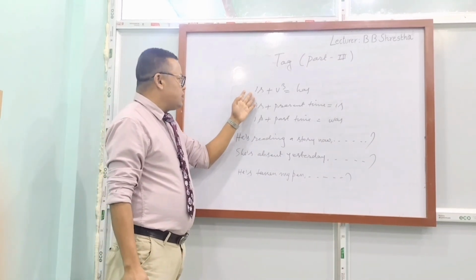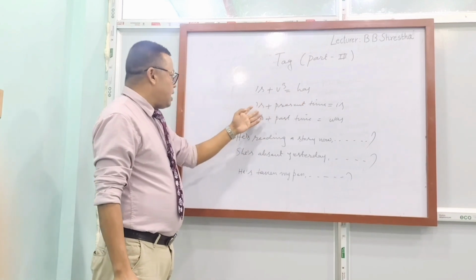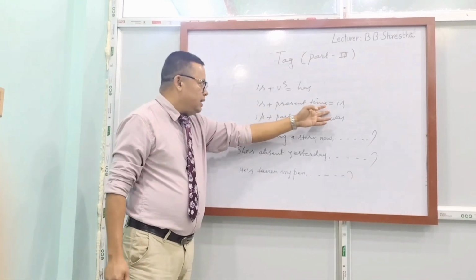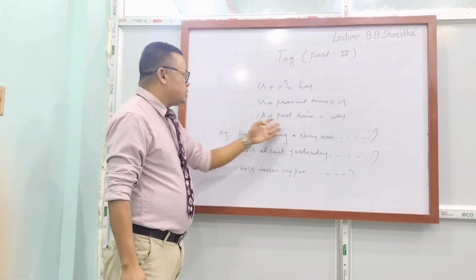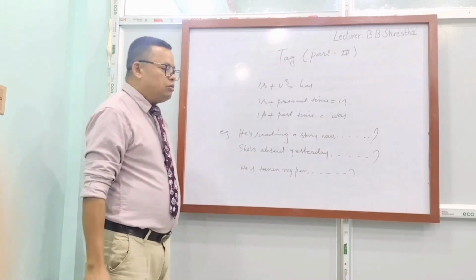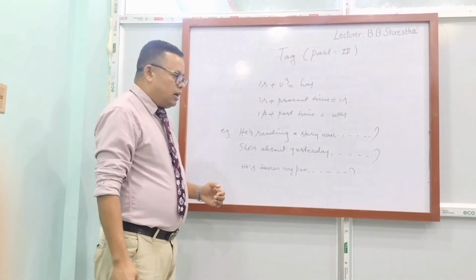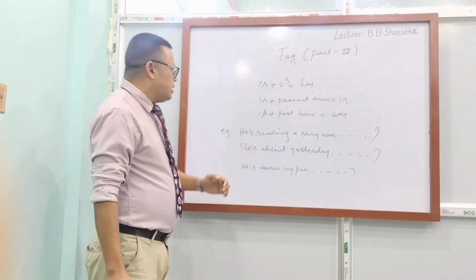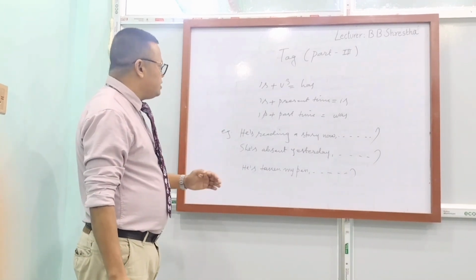That apostrophe S is sometimes has, sometimes is, and sometimes was. Then how to know that it is has, is, or was? It is very simple.